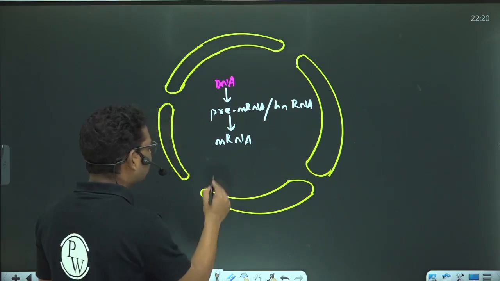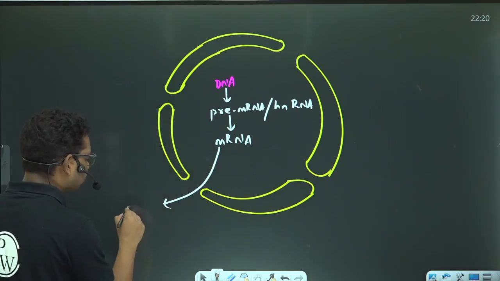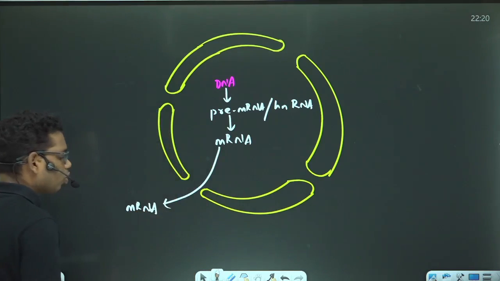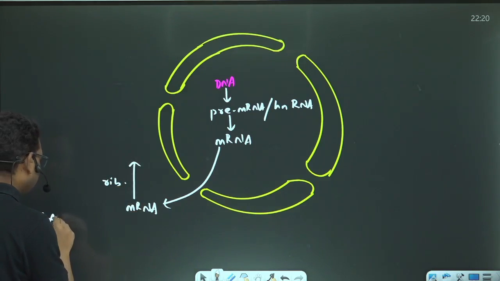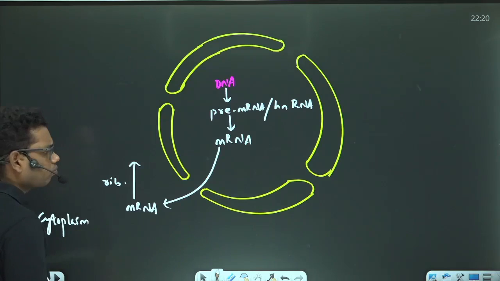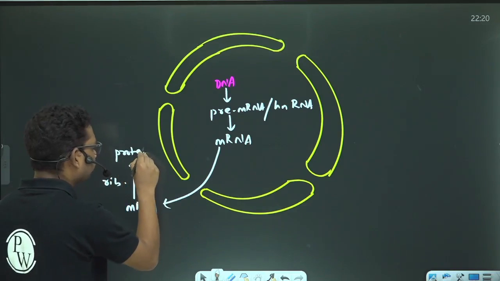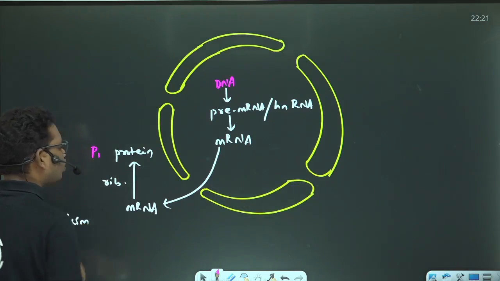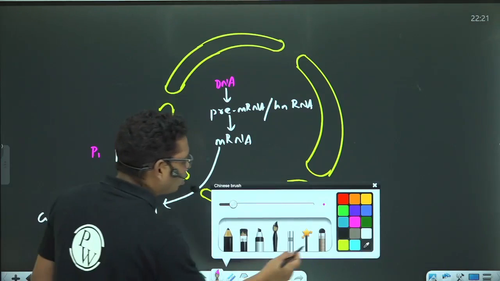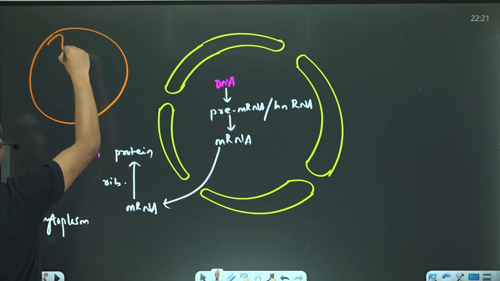This mature messenger RNA will leave the nucleus through the nuclear pore and enter into the cytoplasm. In the cytoplasm, there will be ribosome. This part is basically cytoplasm. This mRNA will undergo translation to form the protein, and suppose the protein is P1. Now suppose I have an organelle which is mitochondrion.